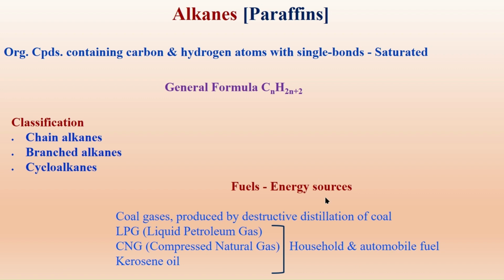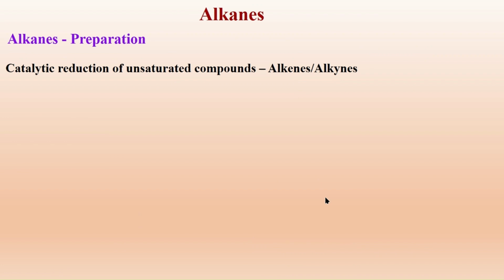That's why it finds importance in the preparation of alkanes. Alkanes can be prepared by n number of methods. One of the most utilized methods is catalytic reduction of unsaturated compounds like alkenes and alkynes. As the name indicates, we use a catalyst for reduction of the unsaturation present in the alkenes and alkynes.